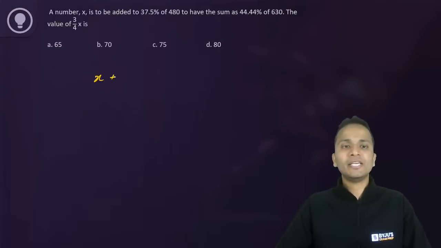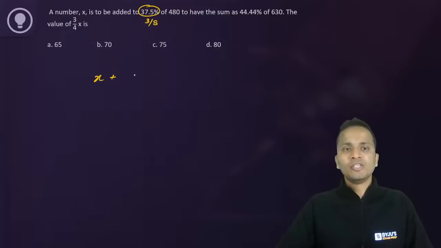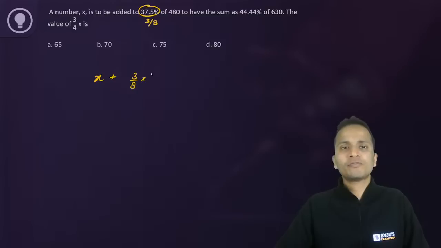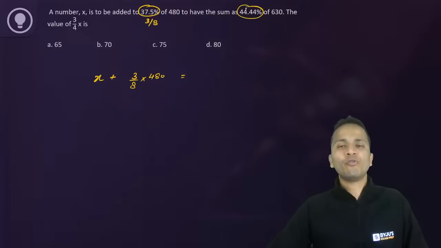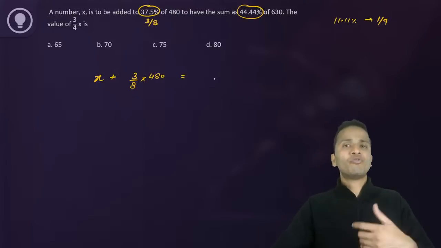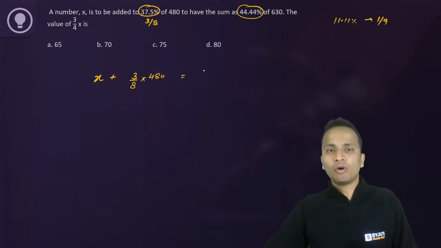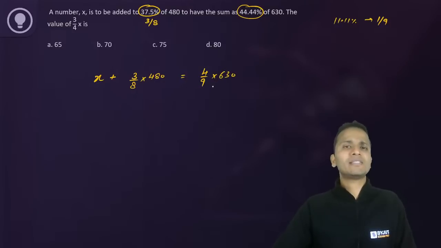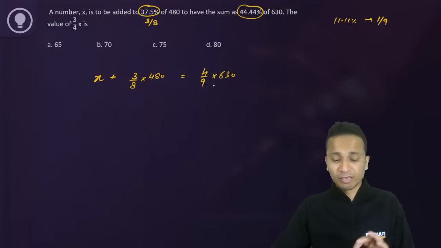So when x is added to 37.5 percentage of any number, when it is converted into fractions, it will become 3 by 8. So 37.5% can be written as 3 by 8. So 3 by 8 of 480. And the sum is equal to 44.44%. 11.11 percentage is 1 upon 9. So 44.44 percentage will be equal to 4 upon 9. So 4 upon 9 multiplied by 630. Now, as soon as you write this step, you will understand that the question has become very easy for you.